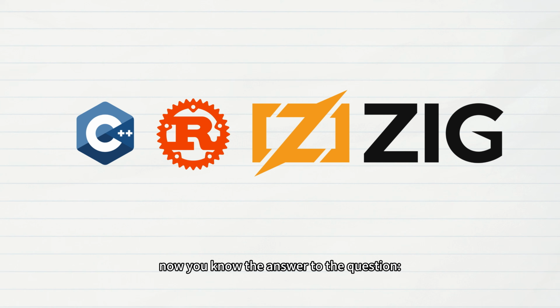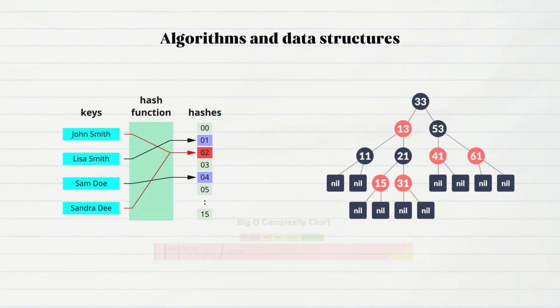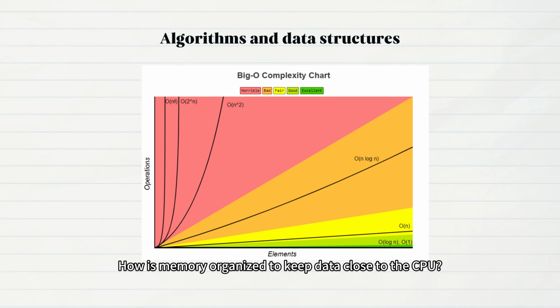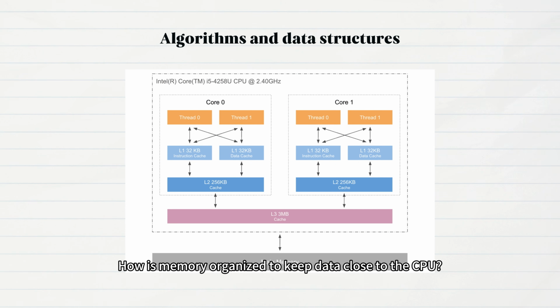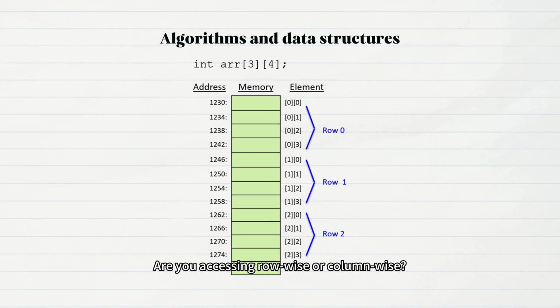So after all that, now you know the answer to the question, C++, Rust, Zig, who is the fastest? What really determines speed is actually the algorithms and data structures. Is it a hash table or a red-black tree? Is it O(n) or O(n squared)? How is memory organized to keep data close to the CPU? Is the data contiguous or fragmented? Are you accessing row-wise or column-wise?